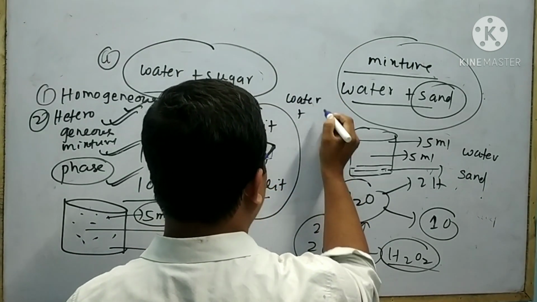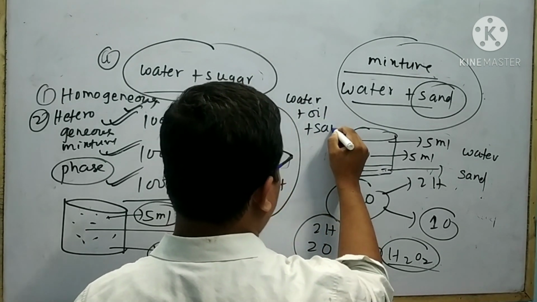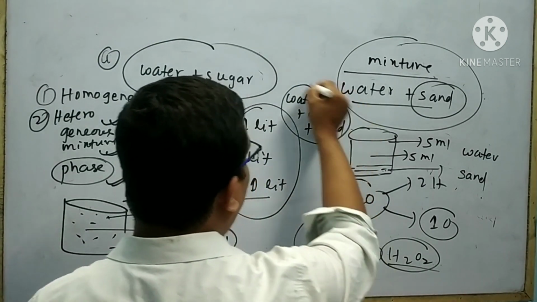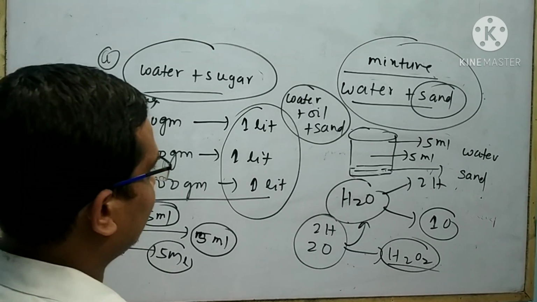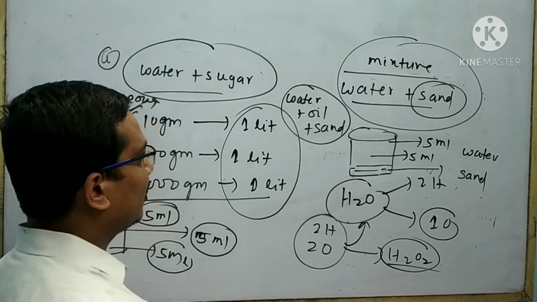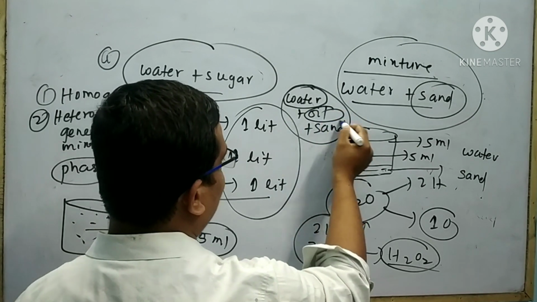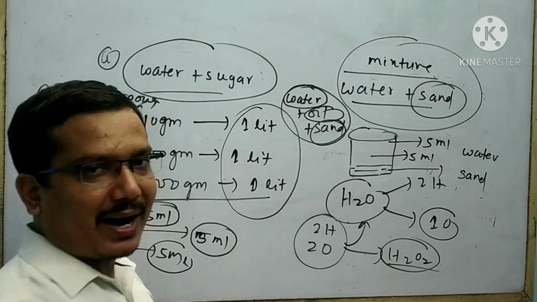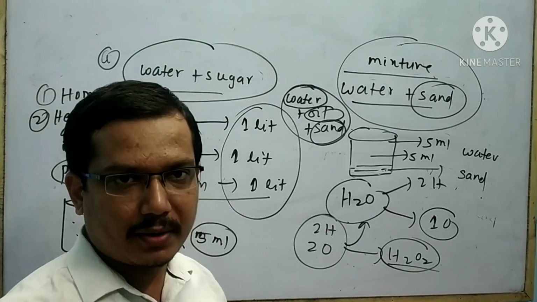Water plus oil plus sand. Tell me, this is which type of mixture? Is this homogeneous or heterogeneous? Obviously it is an example of heterogeneous. There are three phases. One is your water phase, another is your oil phase, another is your sand phase. And the particles present in the mixture do not distribute uniformly.